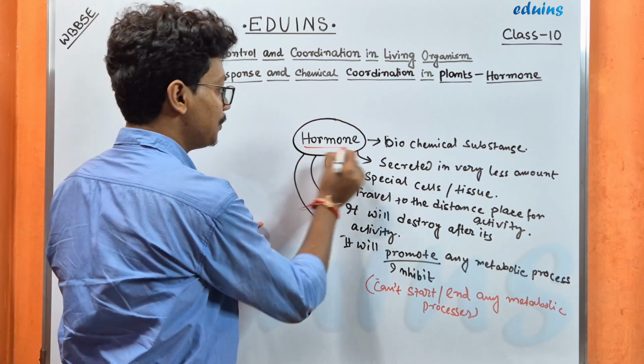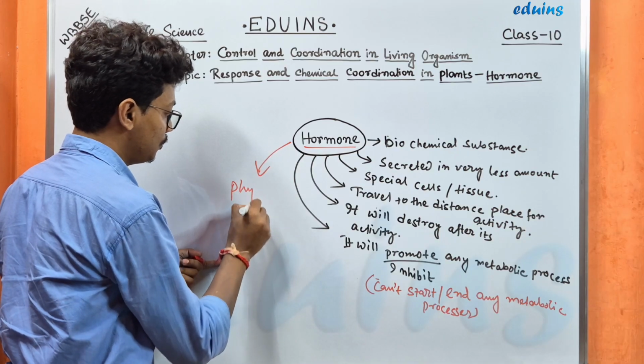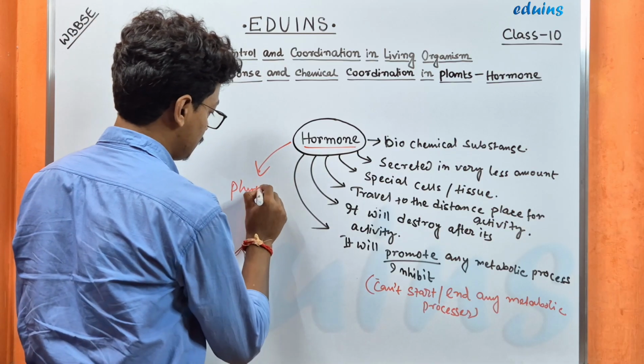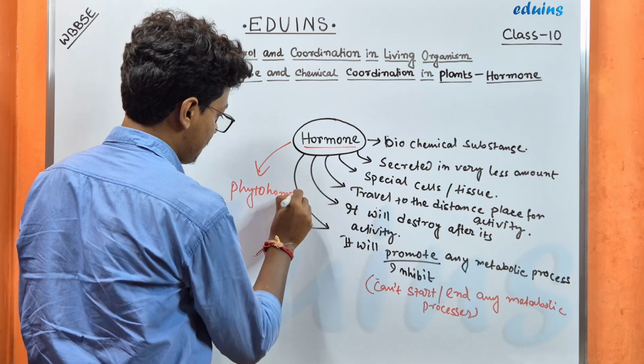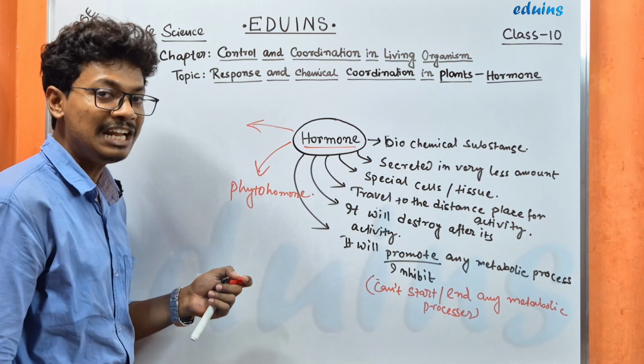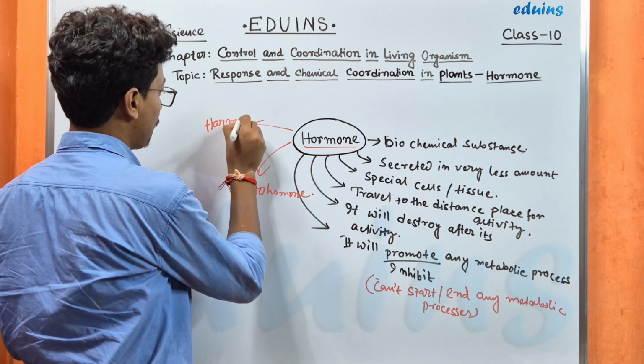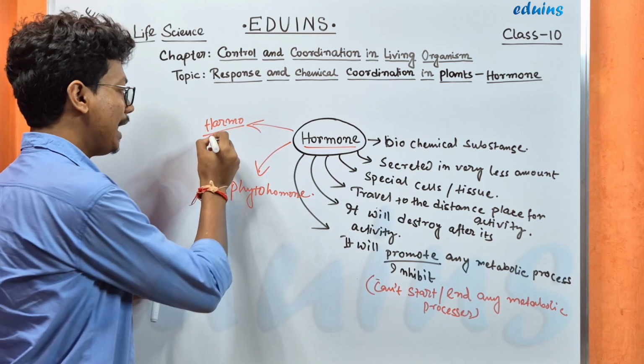But in case of plants, these hormones are known as phytohormones. And this term hormone is derived from a Greek word, hormao, which means to excite.